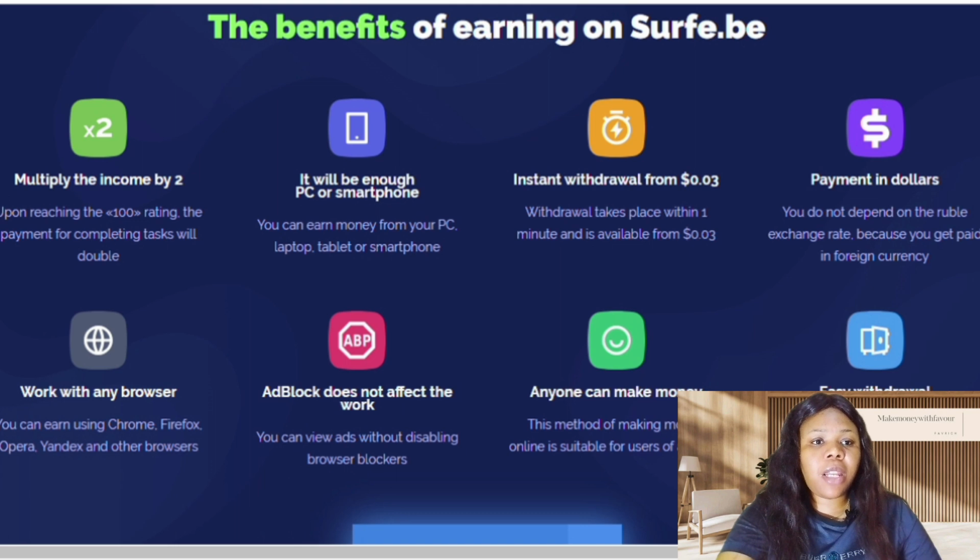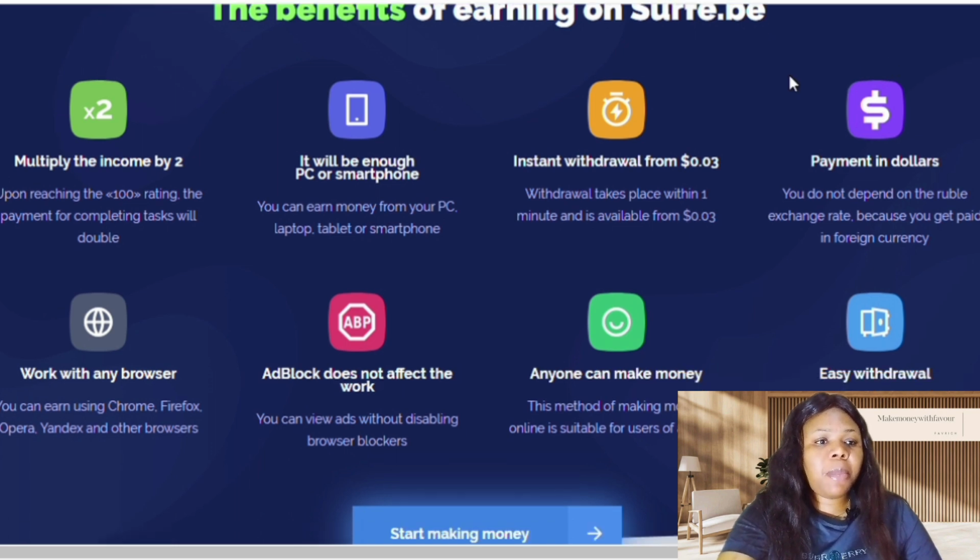Let's see the benefits of earning from this platform. Here are the benefits. You can earn from your PC, your laptop, your tablet, or your smartphone. So you can use your smartphone on this website, or your PC, whichever one you have. Instant withdrawals from 0.03. So once you have 0.03, you can withdraw your money.